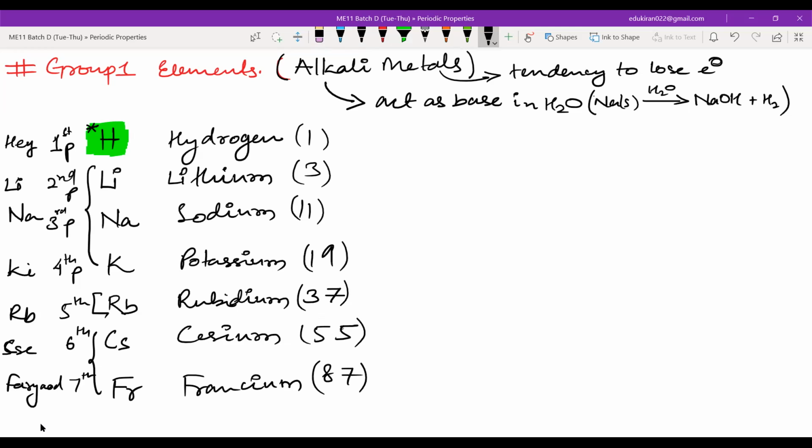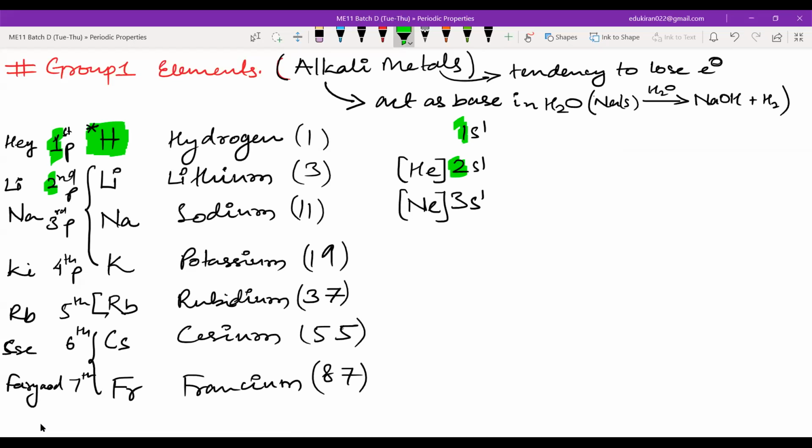Now the electronic configuration. For hydrogen, it is 1s1. For lithium, it is helium 2s1. Those who know the electronic configuration can write it. Then after helium, you write neon, because neon has 10 electrons, 3s1. Now, can you see a resemblance between the valence shell and the period?